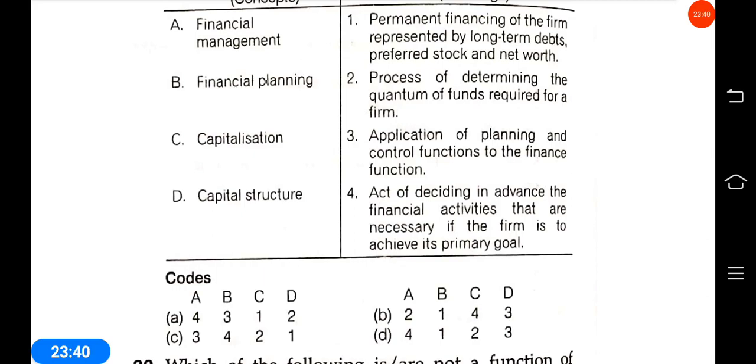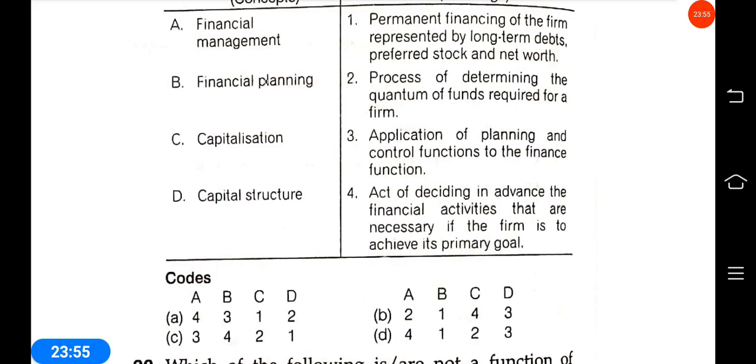Capitalization means the process of determining the quantum of funds required. Okay. Financial management is the application of planning and control function of the finance function.